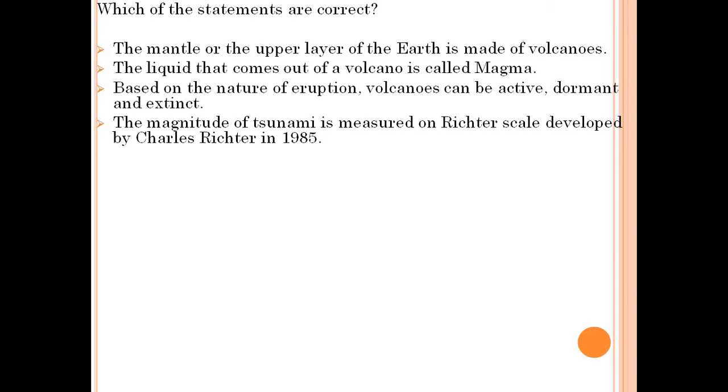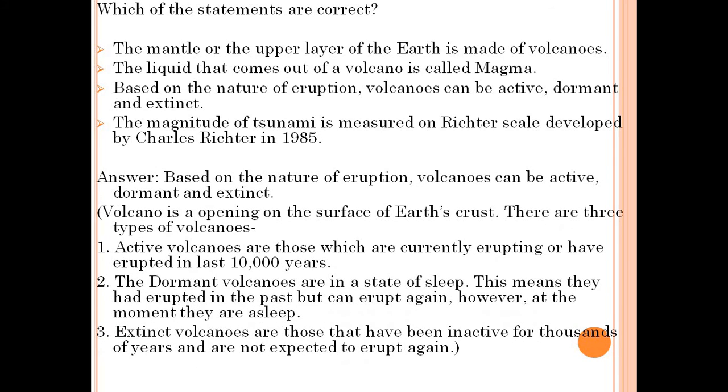Which of the statements are correct? The mantle or the upper layer of the earth is made of volcanoes. The liquid that comes out of the volcano is called magma. Based on the nature of eruption, volcanoes can be active, dormant, and extinct. The magnitude of tsunami is measured on Richter scale, developed by Charles Richter in 1935. Answer: based on the nature of eruption, volcanoes can be active, dormant, and extinct.